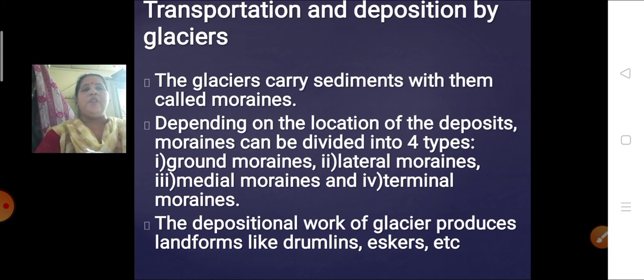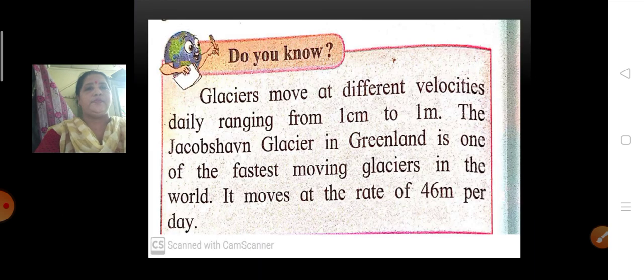The depositional work of glaciers produces landforms like drumlins, eskers, etc. Just now we have seen the picture of drumlins and eskers.